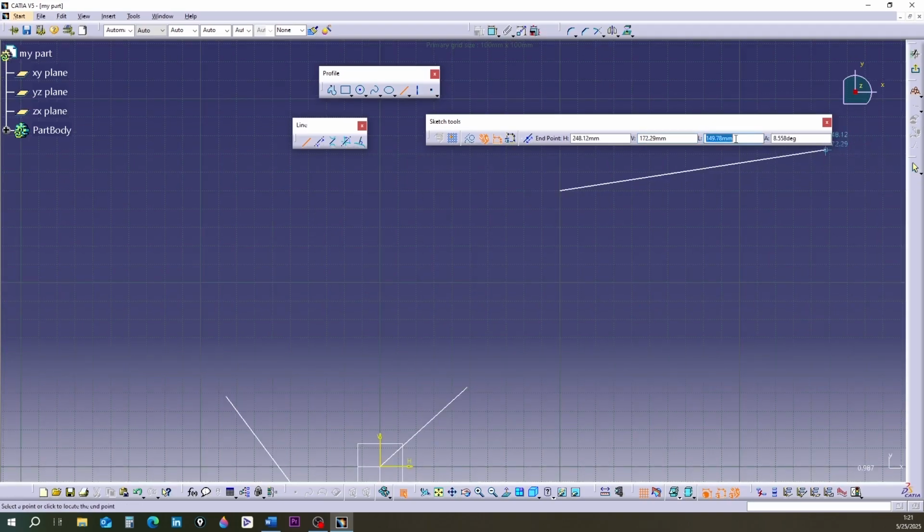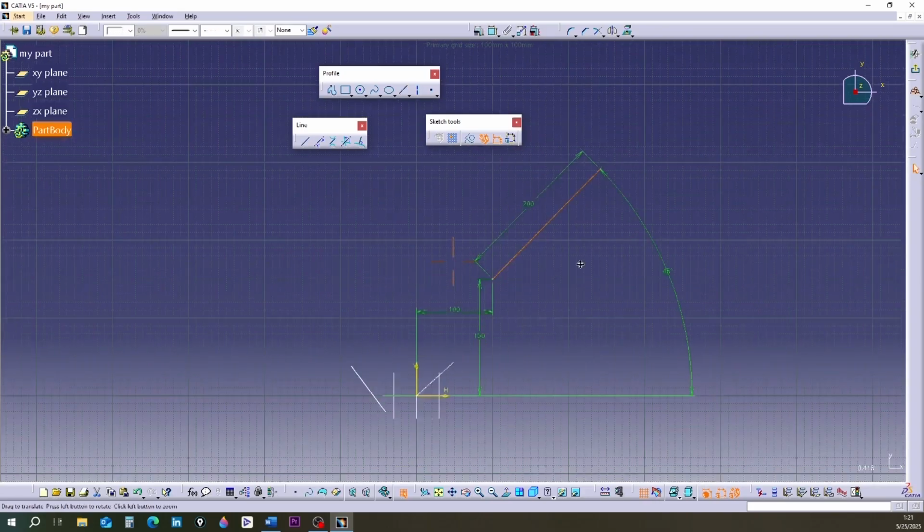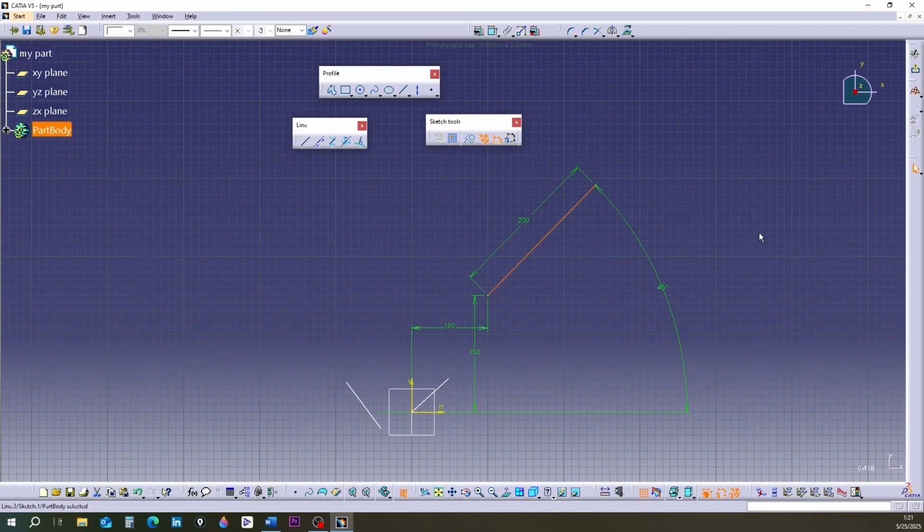I double-click the L box. I type 200 in it. I press Tab. I go to the A box. I type 45 degrees in it. Finally, I press Enter. The line is drawn. Note, because the sketches are parametric, we do not need to draw them exactly at first. That's why we do not use these boxes often.